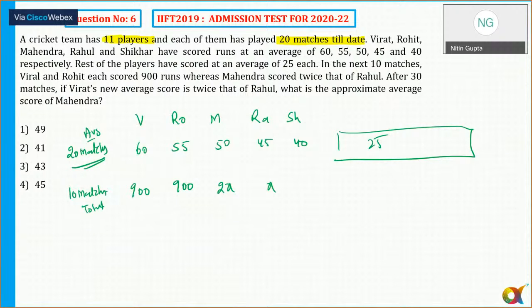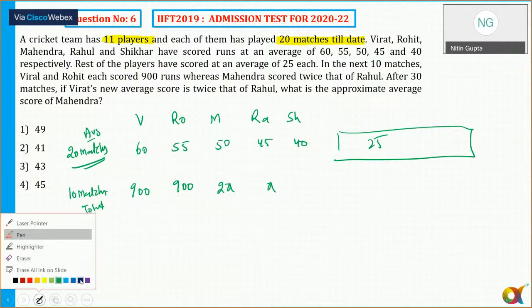Now, Virat's new average score is twice that of Rahul's. So the new average... it says Virat's new average score is twice that of Rahul's. What is the approximate score of the mean? I need to find out the approximate score of the mean.